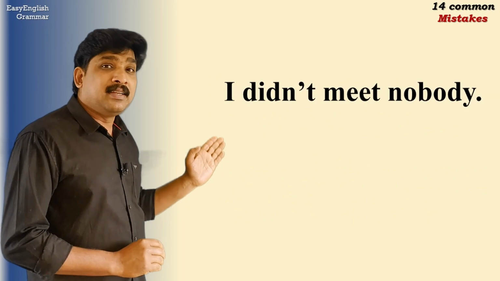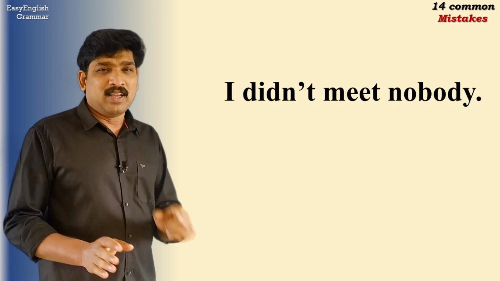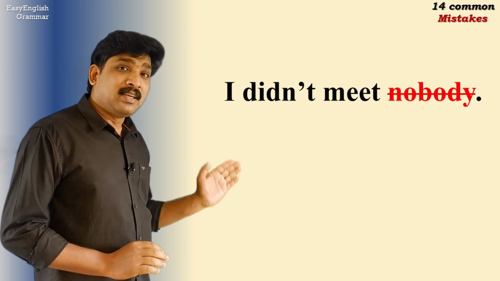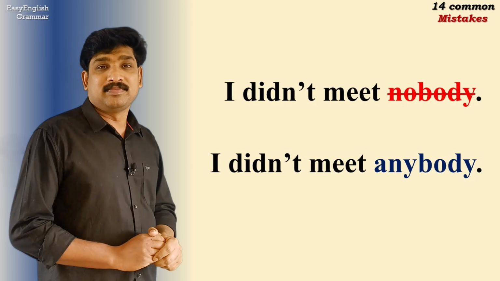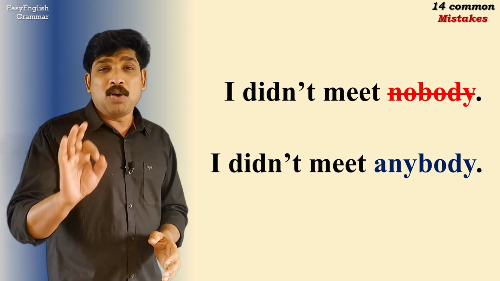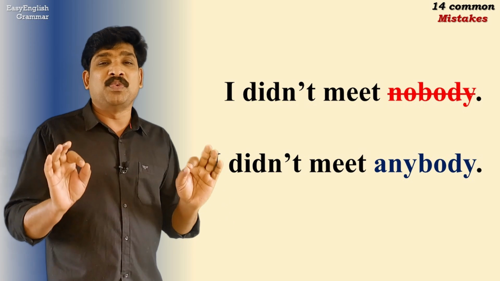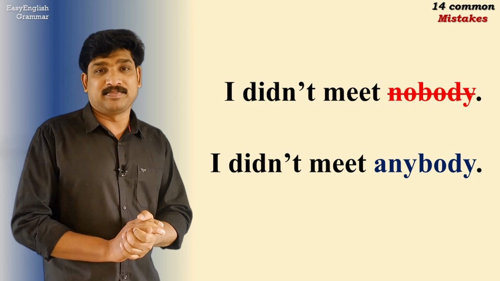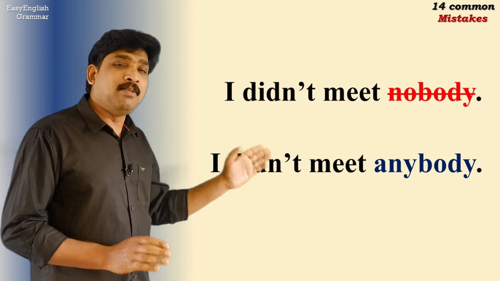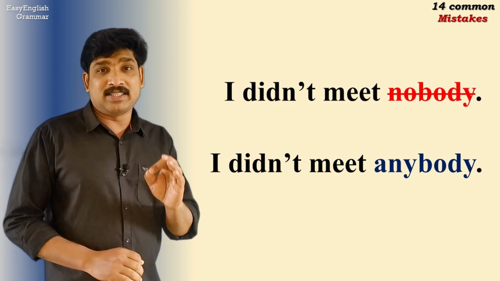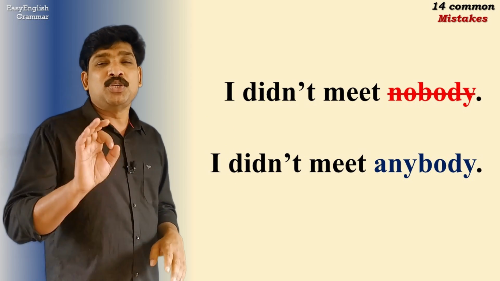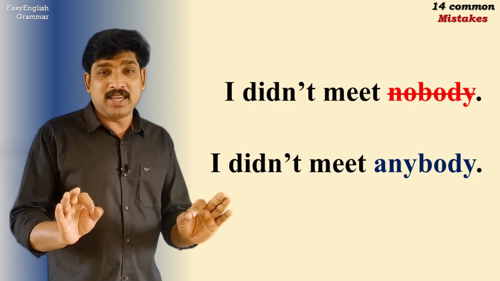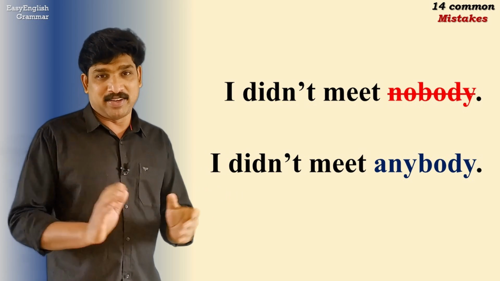Let us have a look at the next mistake. People say, "I didn't meet nobody." Well, if you say "nobody," it would be wrong to use in this sentence. The correct usage is, "I didn't meet anybody." Do you know why? Because "nobody" is not used in a sentence which already has a "not" in it, a sentence that is already negative. It is, "I didn't meet anybody." So in a sentence, if there is already a negative component, you do not add "nobody" to it, because it is going to be the second negative. You should say, "I didn't meet anybody."